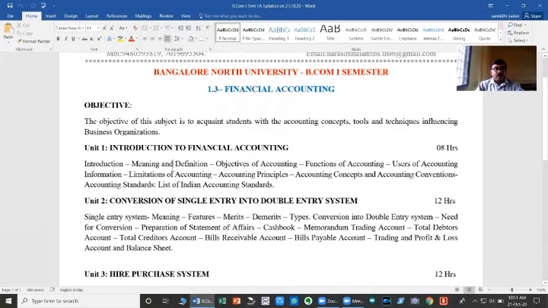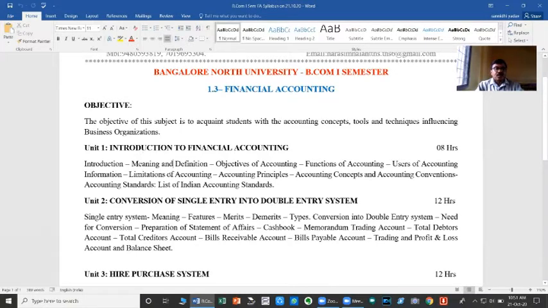In the first unit, that is in the first chapter, we are going to study the Introduction into Financial Accounting. It is already studied in the first PUC itself. The same is brought here just to give the basic knowledge of accounting to the student.